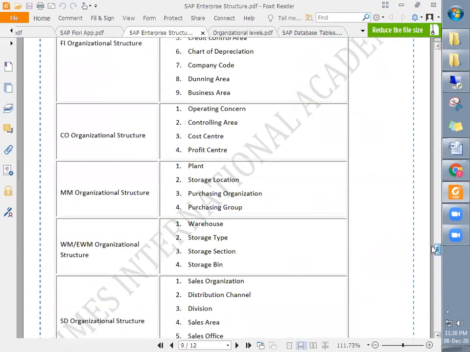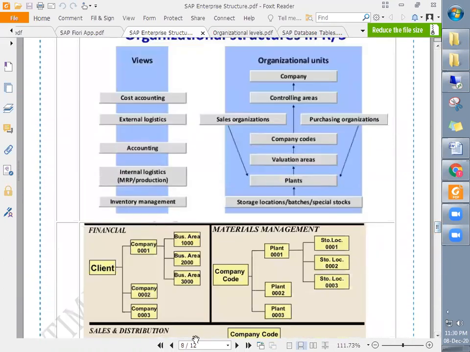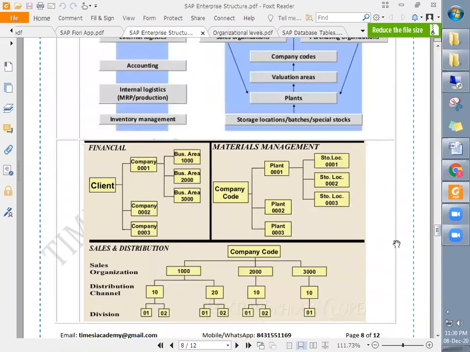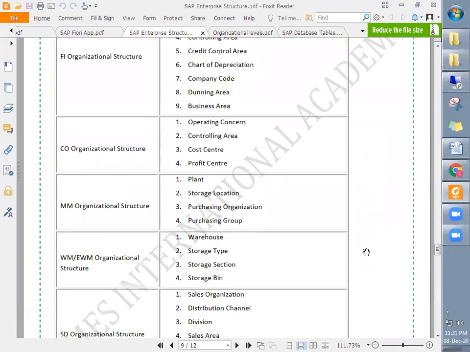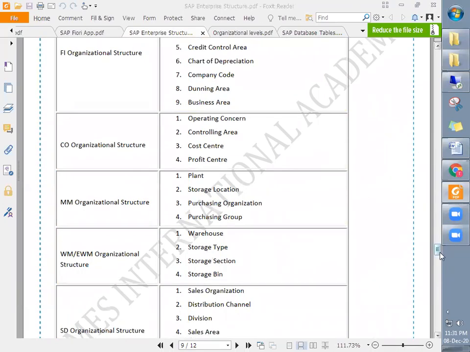Sir, under one company, if we have 2 plants in a similar area, how to create it? Sir, plant 1 and plant 2? Yes, of course, because physically maybe in one area, but it depends on the company whether they are treating them as separate plants or a single plant. If separate plant, then separate company codes. If single plant, single company, single plant.